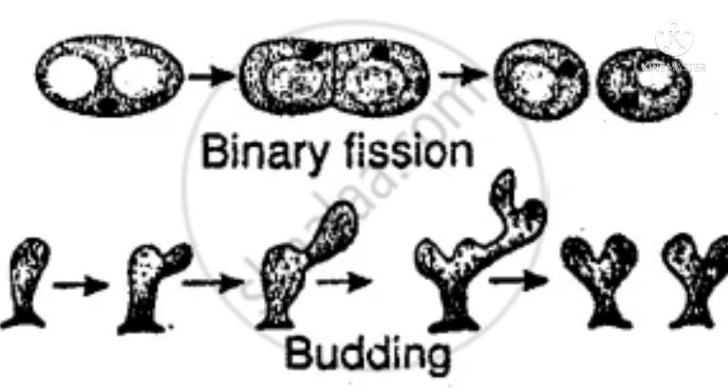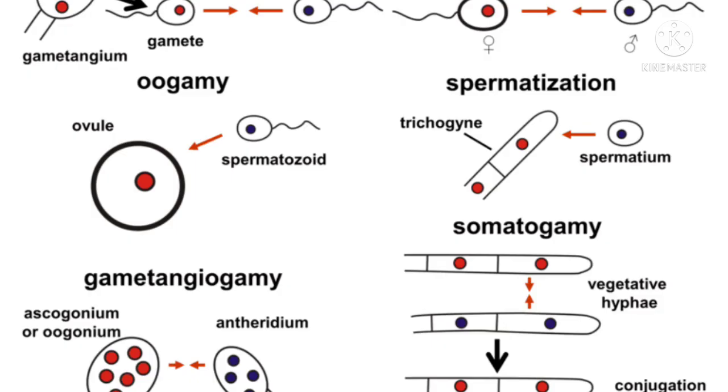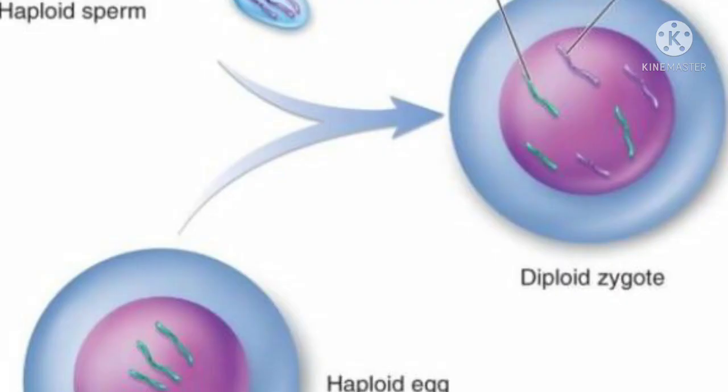Certain animals are not able to produce gametes. So what are these gametes? Gametes are the reproductive cells. They play an important role in sexual reproduction, in which there are male and female gametes.